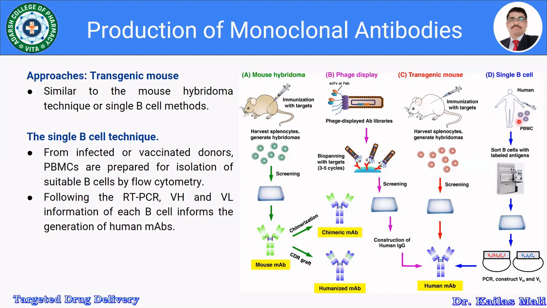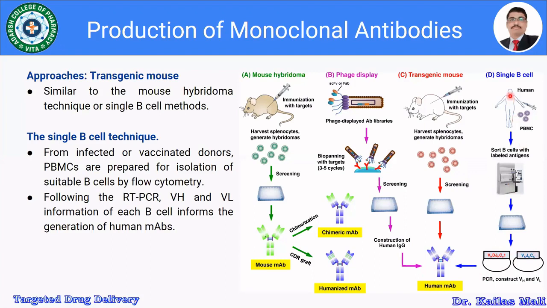Furthermore, from this person, we sort the B cells with the labeled antigen. After screening, following the RT-PCR, the VH and the VL information of each B cell informs the generation of the human monoclonal antibodies.